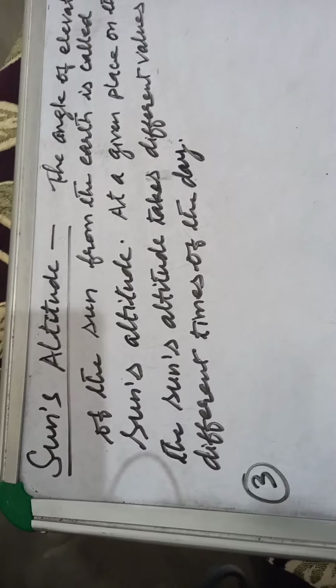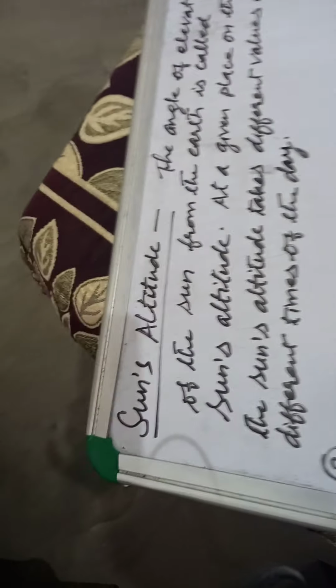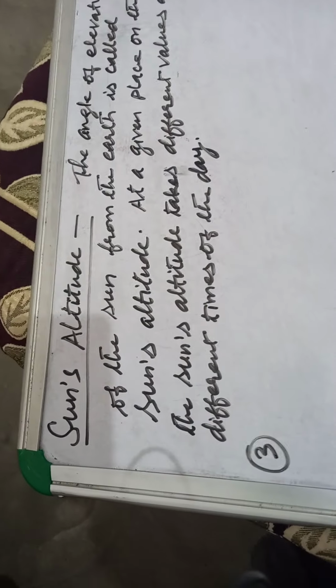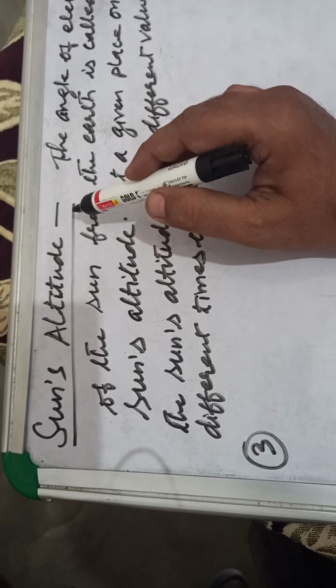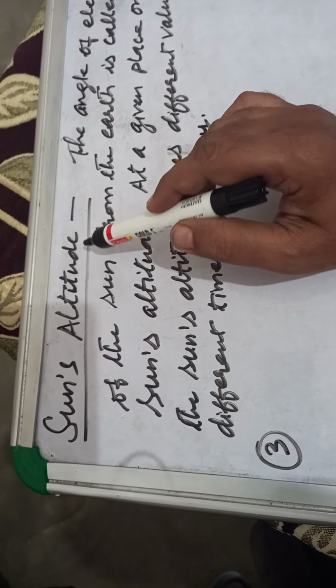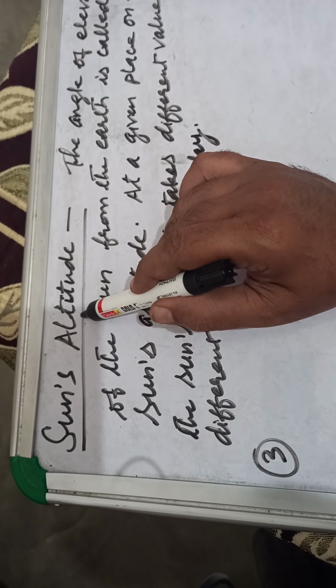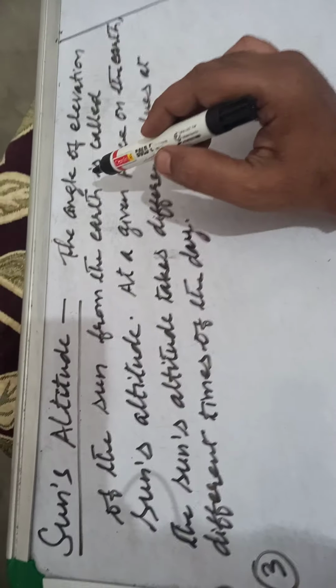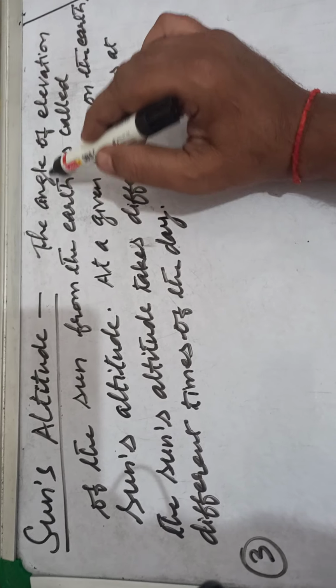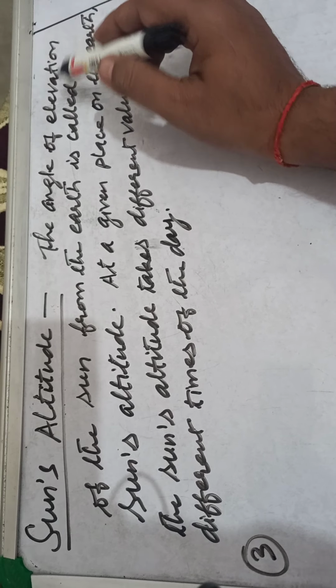Good morning, children. Let us see one more term, that is sun's altitude. Children, this is a very confusing term. This is sun's altitude. This is not the length. This is an angle. Sun's altitude. What is its definition? The angle of elevation.